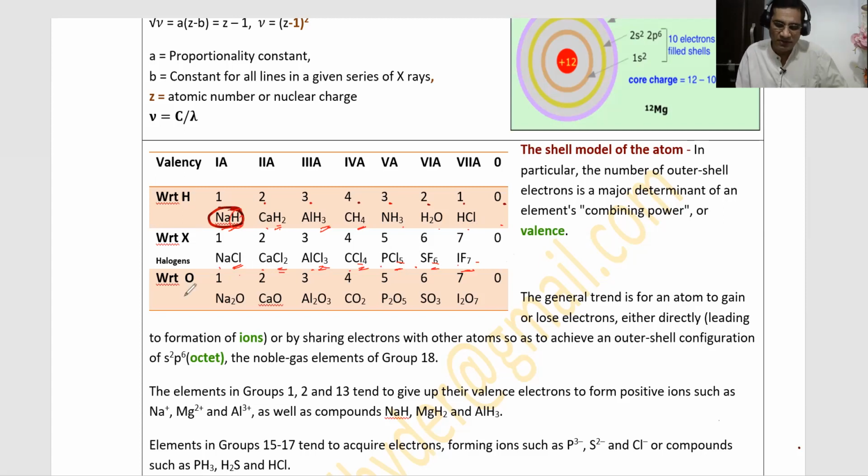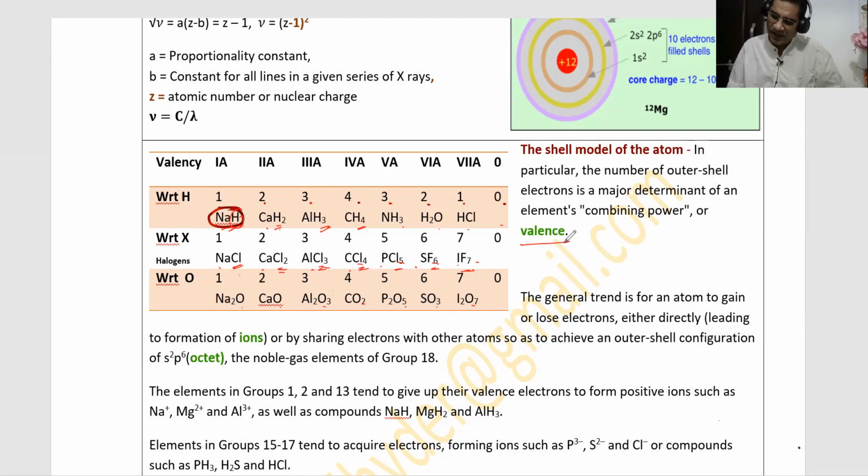What about oxygen? With reference to oxygen, it is again here 1, here it is 2, 3, 4, 5, 6, 7. So you have to give examples in support of your answer. That is 1, 2, 3, 4. This I already explained in the 12 points. So valency means the combining power of the atom. Combining capacity of an element is called its valency.